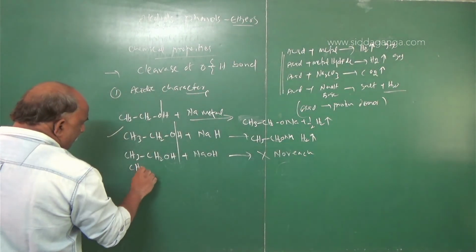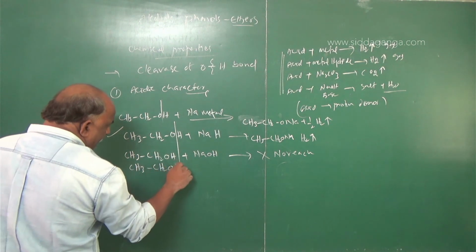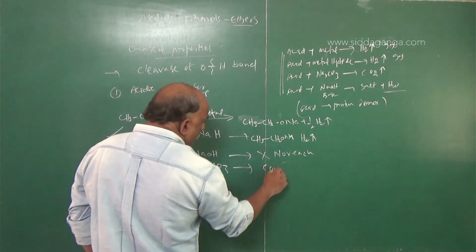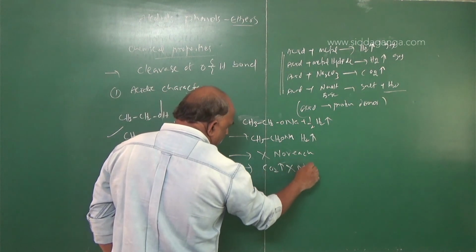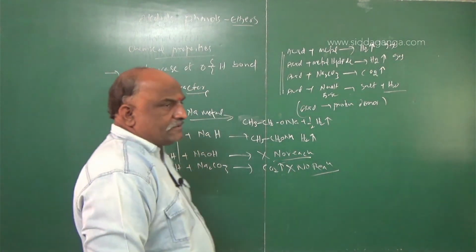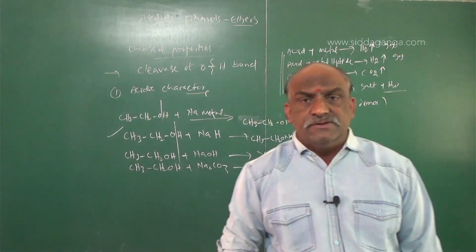Alcohol plus sodium carbonate, CH3CH2OH plus Na2CO3: no carbon dioxide, no reaction here. Alcohols cannot react with sodium hydroxide. Alcohols cannot react with sodium carbonate.